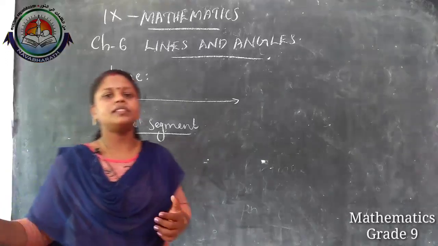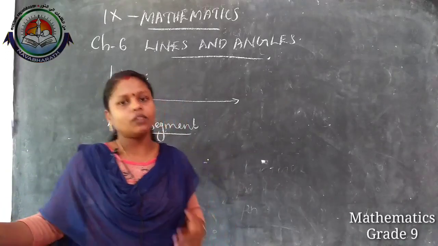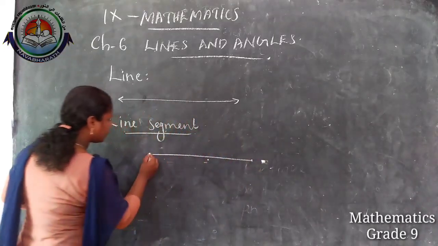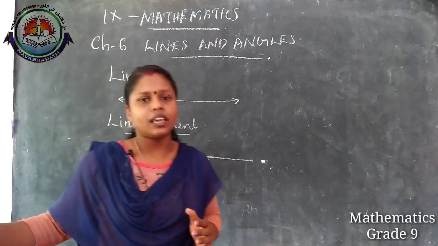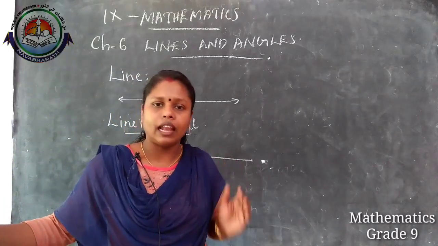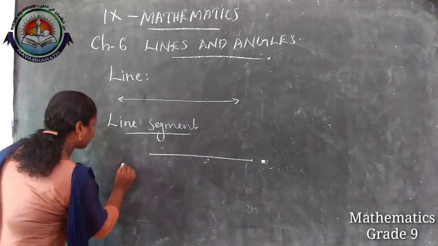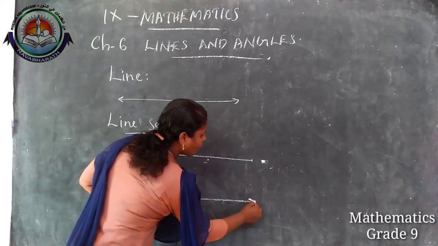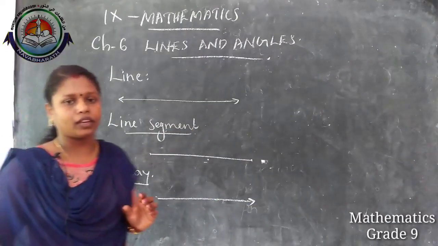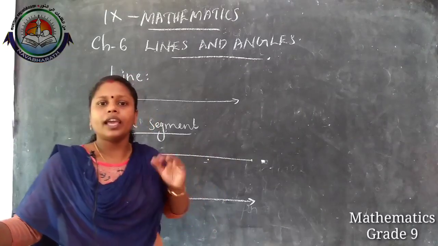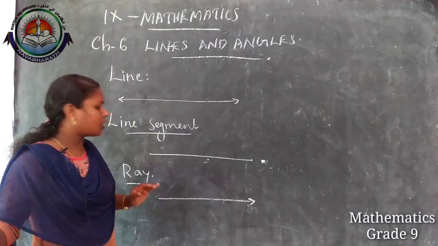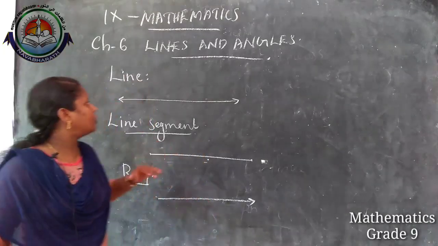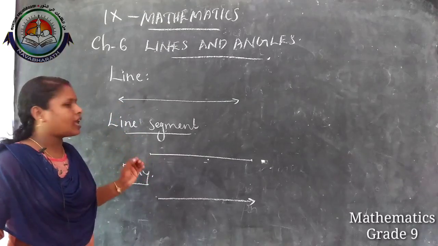Line segment means it is a part of a line with two end points. That means there will be a starting point and ending point. So line segment means part of a line. And what is a ray? Ray means there will be one starting point, that may be starting point or ending point. That is a ray. So we already know what is line, line segment and ray.